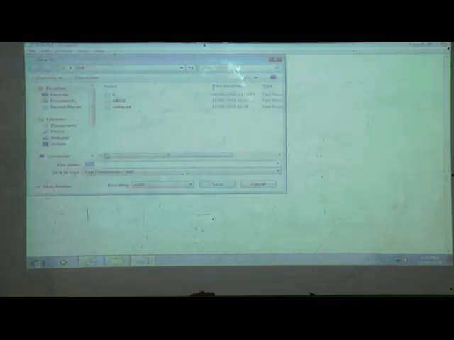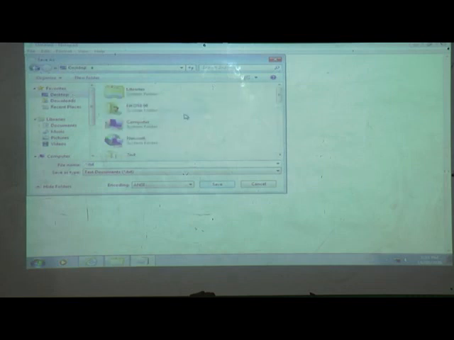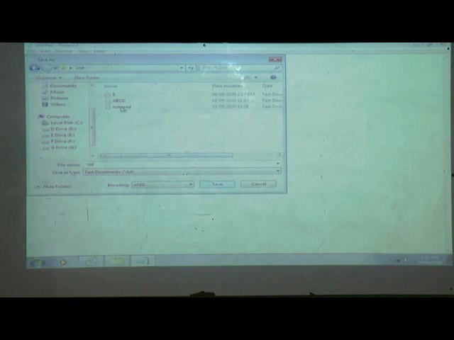Now we will save this file. We will use save as, then choose the folder. Our folder is on the desktop and its name is Second. In Second we will give the name A. We can give any name, A, and then save.